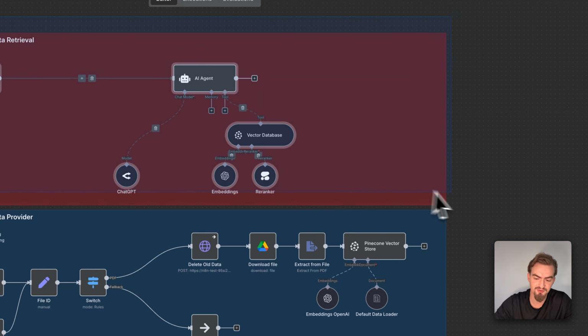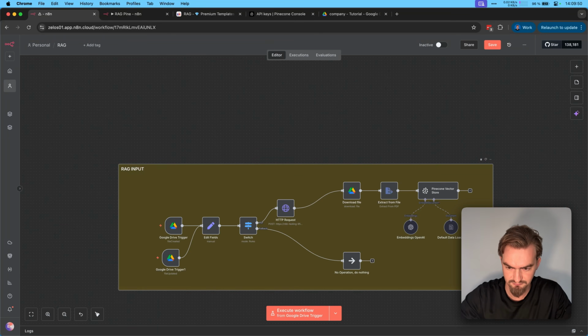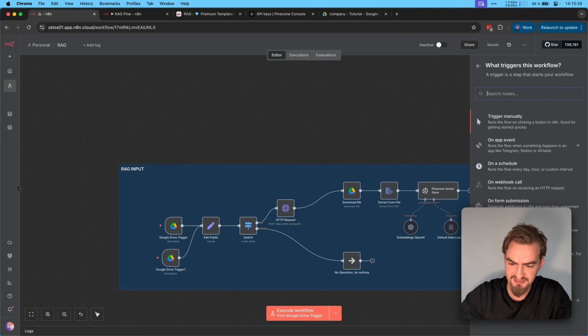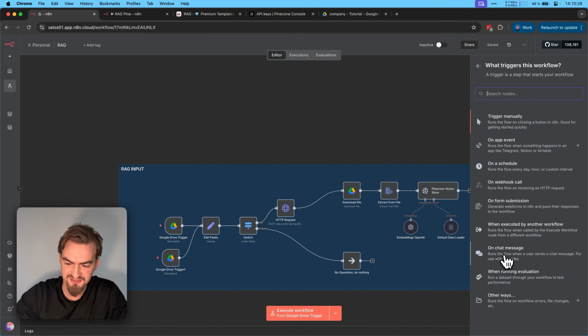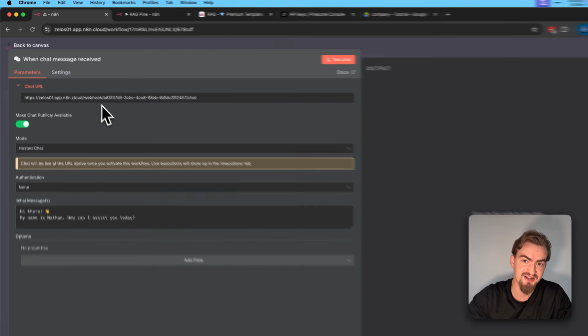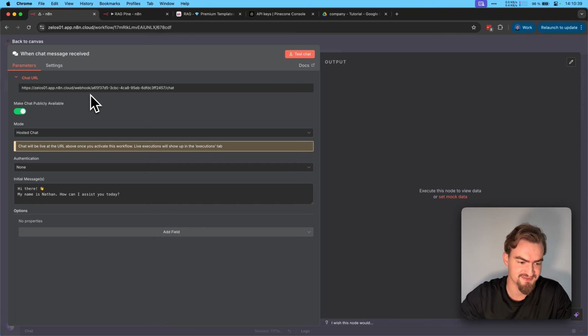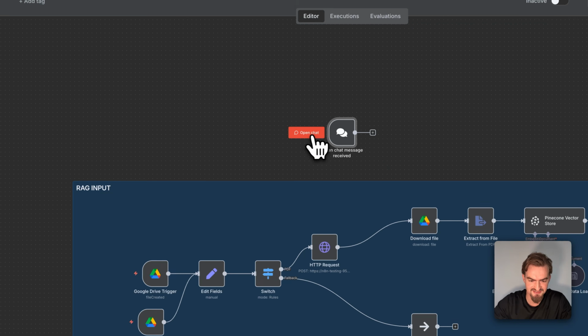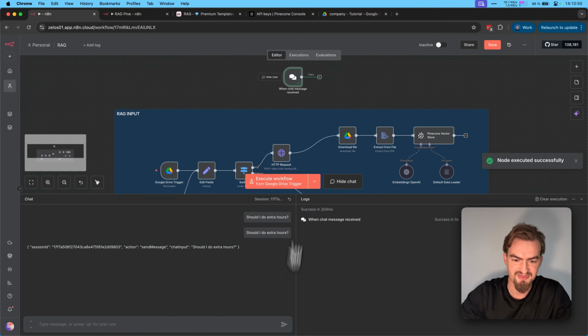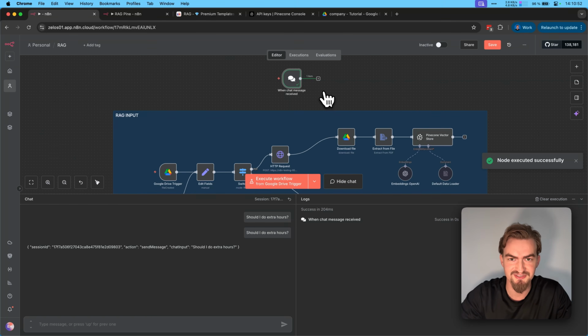Next thing we have to do is to provide a chat interface. Now let's provide the chat interface for our RAG AI agent. For that, click here plus icon, select add another trigger, select on chat message. Then select make chat publicly available. This way you will receive a URL that you can share later with your clients. Then click go back to canvas and click here open chat. Type in "should I do extra hours" and send it off. Nothing will happen now since we didn't connect it to anything.